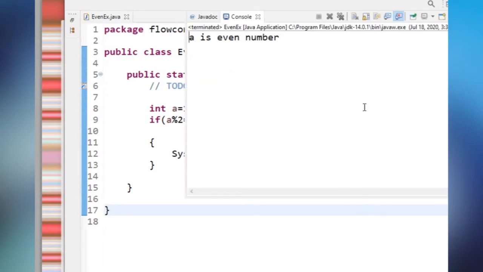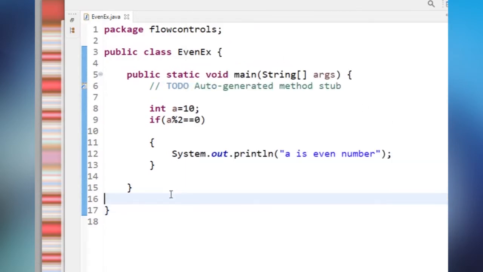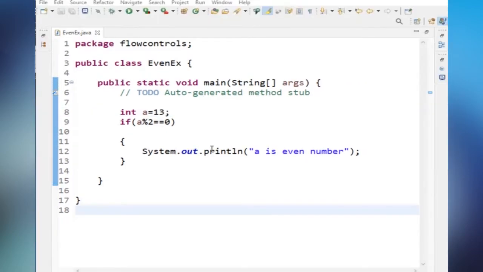So we can see the output: a is even number. If I change a to 13, is 13 an even number? See the execution of the program.